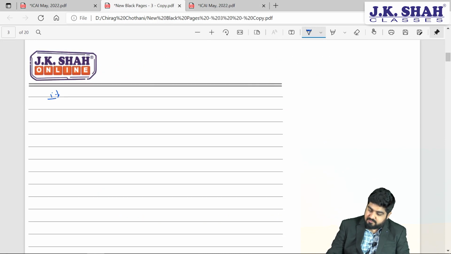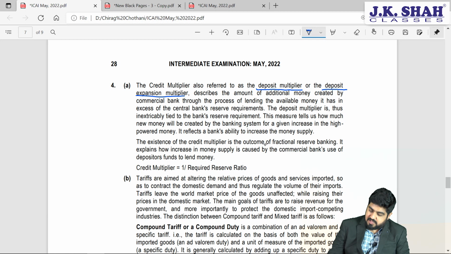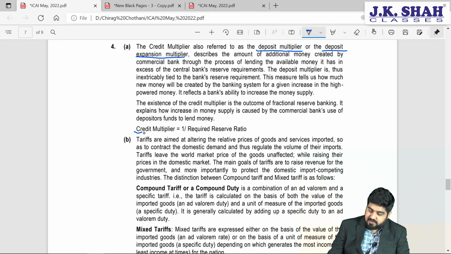For credit multiplier, we also have one formula, and that formula is very simple, students. Credit multiplier is equal to 1 divided by required reserve ratio. So if required reserve ratio is, let's suppose, 10%, how much will be credit multiplier? It will be 1 divided by 10%, that is 0.10.